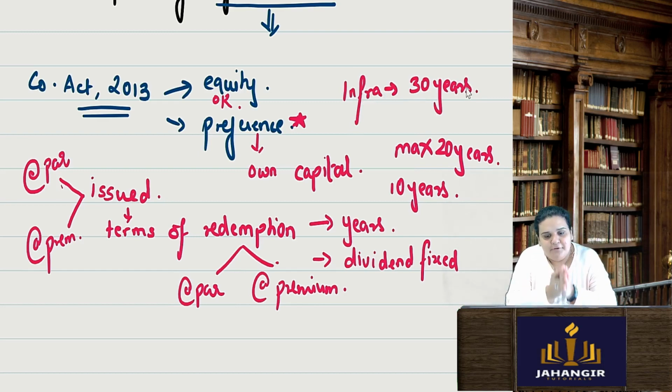So you can have a preference share, and you have to mention the tenure and a rate of dividend which is fixed. Every year we provide dividend as per that rate, whether the company is making a profit or not. It is not like this for equity shares. Equity shareholders get the dividend as and when there is a profit in the organization, or as and when a particular resolution is passed to provide the dividend to the equity shareholders. Preference shareholders' dividend is fixed. It is like an expense put in the profit and loss account.